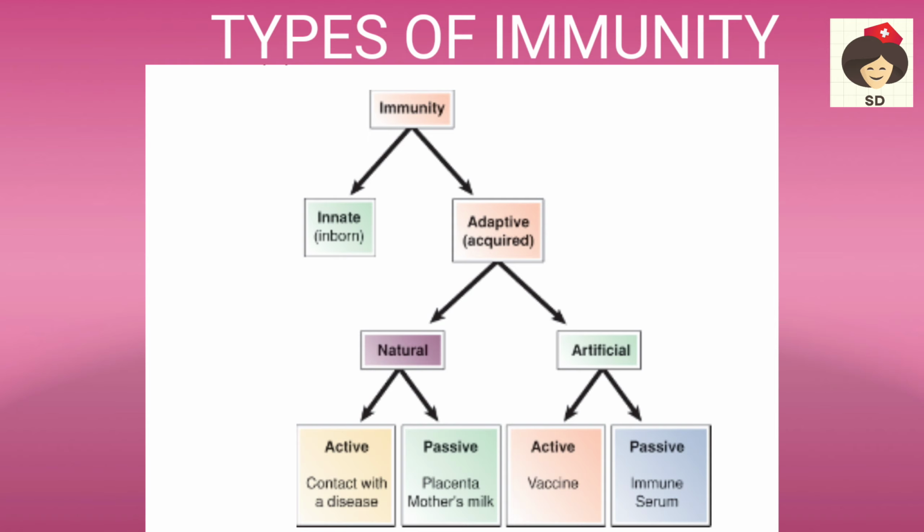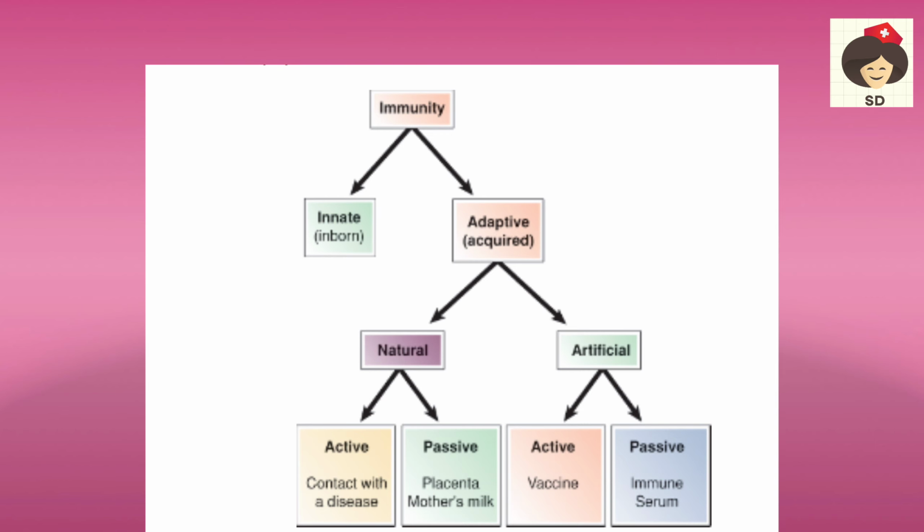Natural is like by nature, where our own body starts producing certain antibodies. So it is naturally acquired in our body. And artificial is not naturally acquired; we introduce something and then it is produced in the body. Again, natural is classified into active and passive, and artificial is also classified into active and passive immunity.